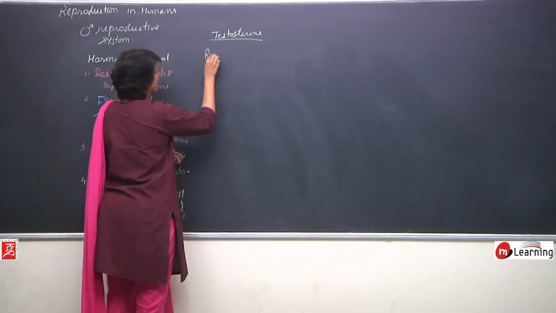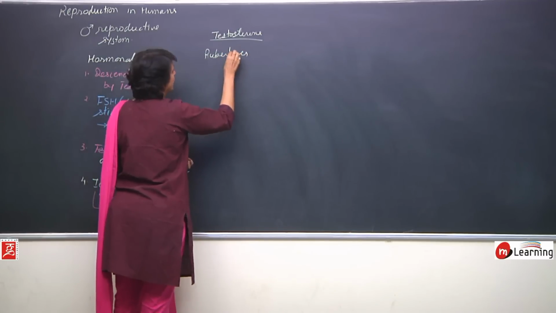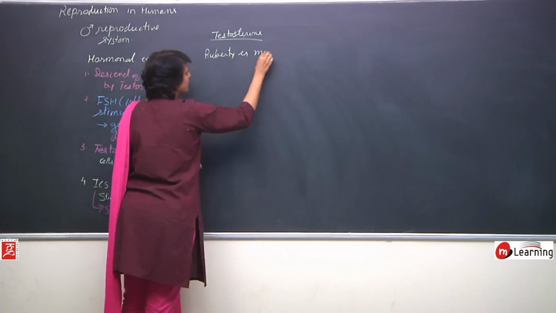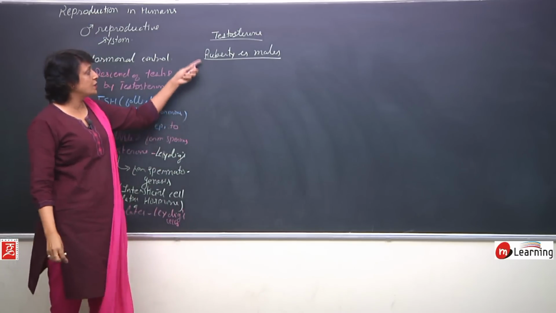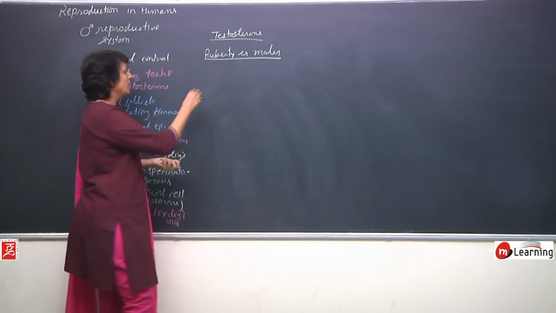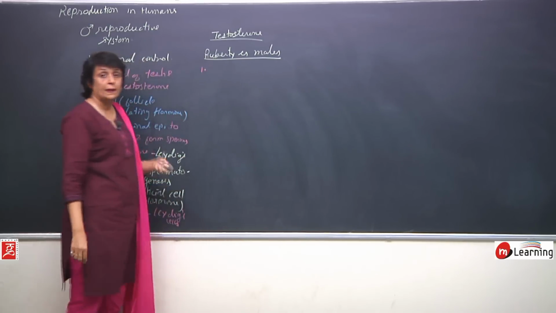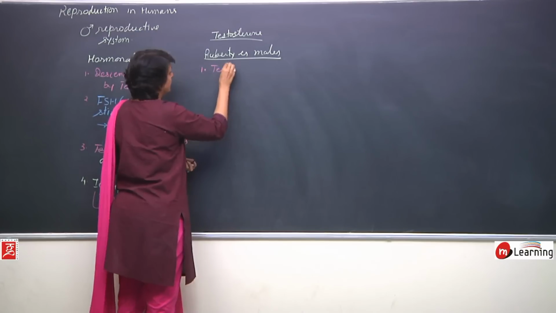So, puberty in males. Most of the changes that take place during puberty are under the control of testosterone. First, testosterone production increases.